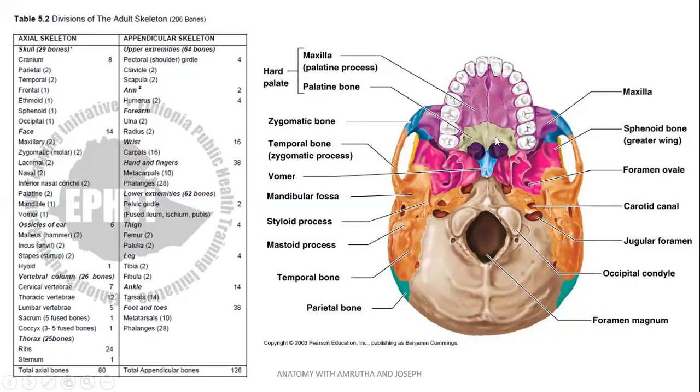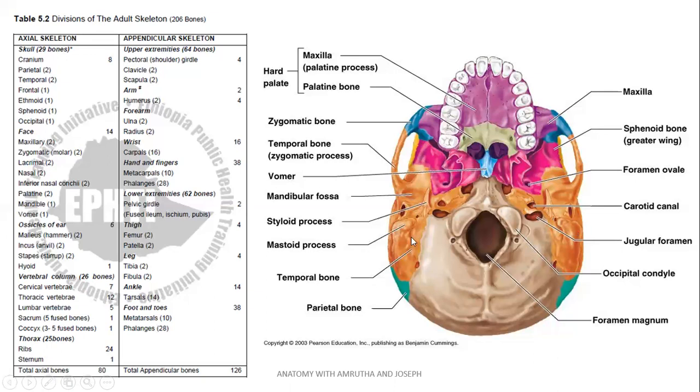vomer in the midline. There are multiple foramina. Temporal bone articulating posteriorly with occipital bone and also with parietal bone. There are different foramina like foramen magnum, which is seen in the occipital bone, jugular foramen between the occipital bone and the temporal bone, carotid canal can be seen in the temporal bone.